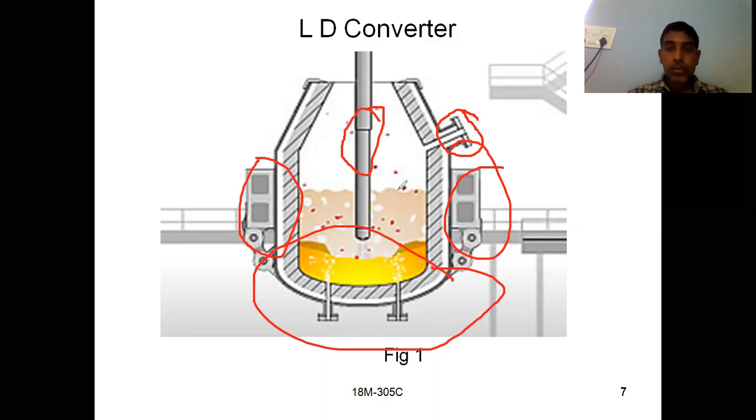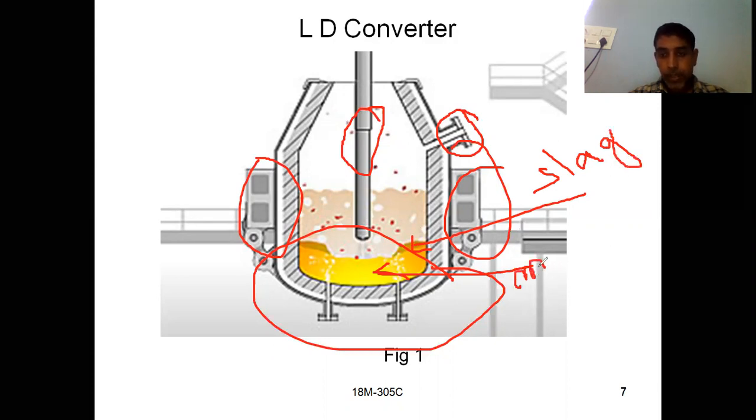Here this is your molten metal, yellow color, and this one floating is slag. This is metal.